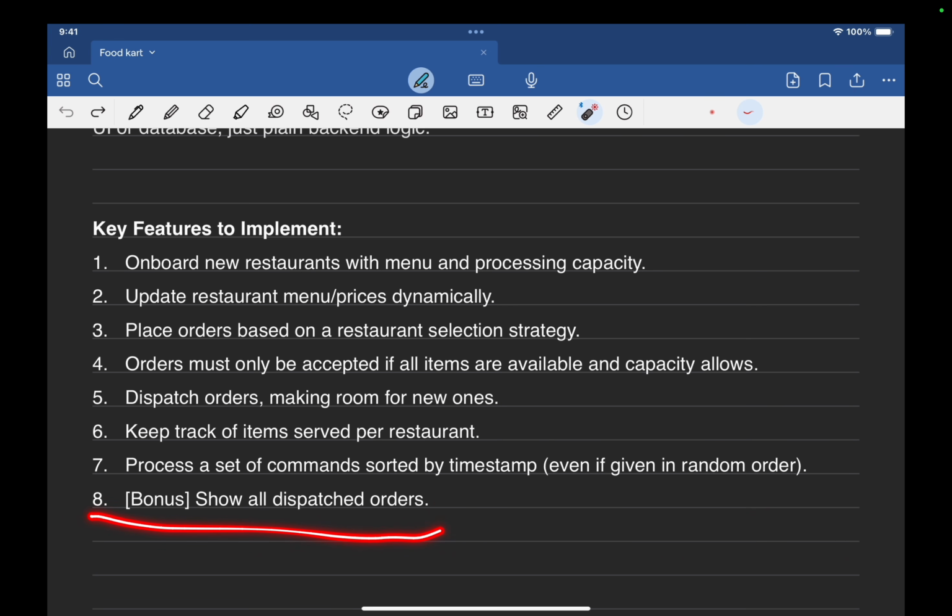Then there is a bonus question. If we are able to code points 1 to 7 within the 90 minutes, then after that we can start working on this as well. Now the features that we need to implement in the system are clear.